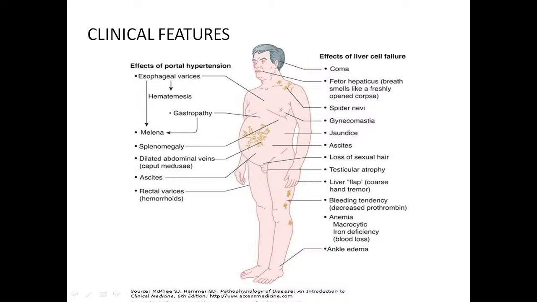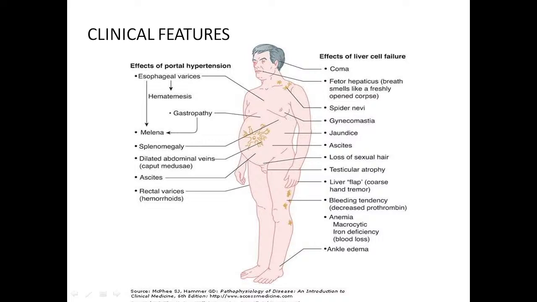So what are the sites of portocaval anastomosis? First one is the lower end of the esophagus and upper part of the stomach. So that is the first site. The second site is rectal and anal canal. Third site is around the umbilicus. So these three manifestations you can see.